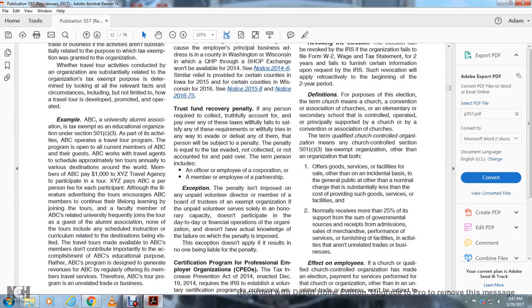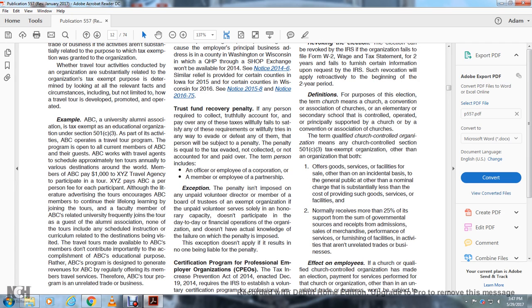For example, the ABC University Alumni Association is a tax-exempt educational organization under 501(c)(3). As part of its activities, ABC operates a travel tour program. The program is open to all current members of ABC and their guests. ABC works with travel agents to schedule about 10 tours annually to various destinations around the world. Members of ABC pay $1,000 to XYZ, the travel agency. In turn, XYZ pays ABC a per-person fee for each participant.